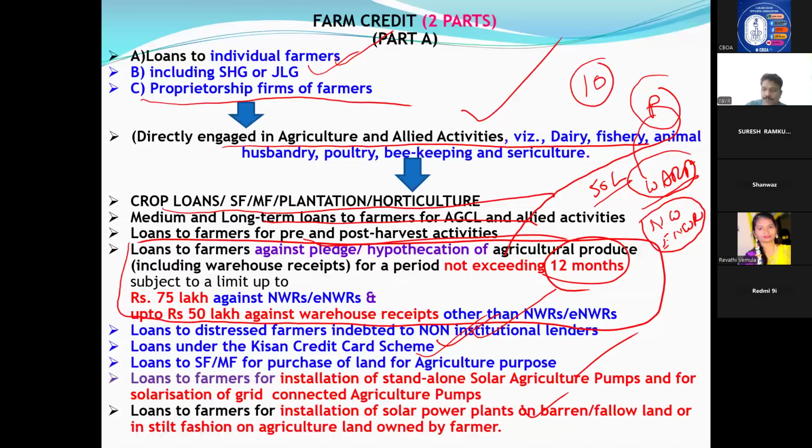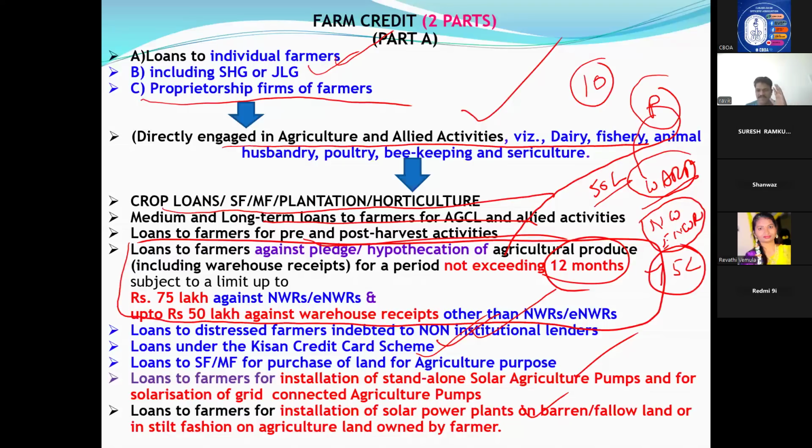If they are keeping their produce under a negotiable warehouse or electronic negotiable warehouse receipt, then you can finance 75 lakhs. So this is the difference between warehouse and electronic negotiable warehouse receipts. 50 lakhs for warehouse, 75 lakhs for electronic. But the time period is the same for both, maximum 12 months.